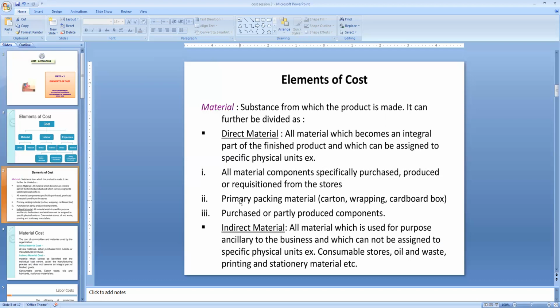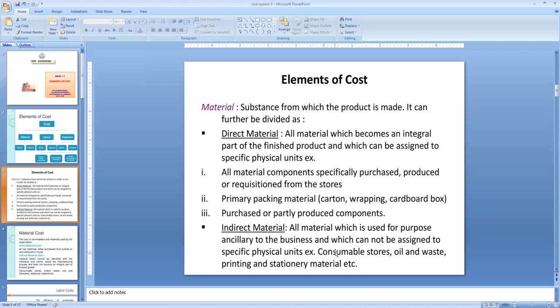And again, what is indirect material? Indirect material is nothing but the materials which are used as auxiliary to the business and which cannot be assigned to specific physical units. They are called consumable stores, oil, waste, printing and stationery materials.